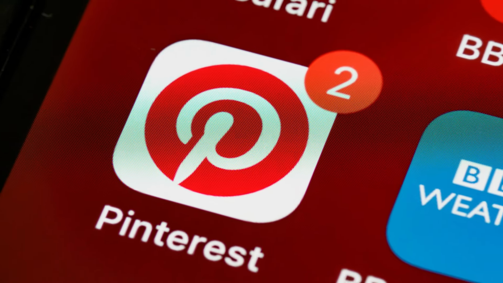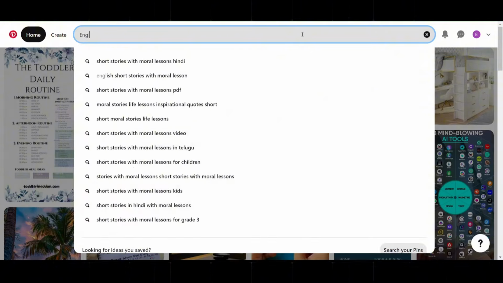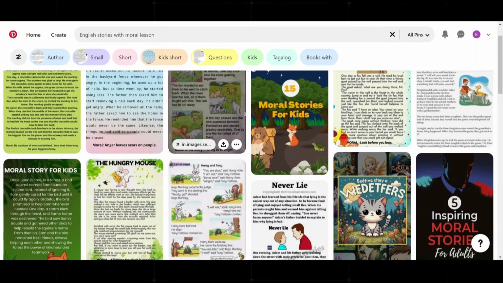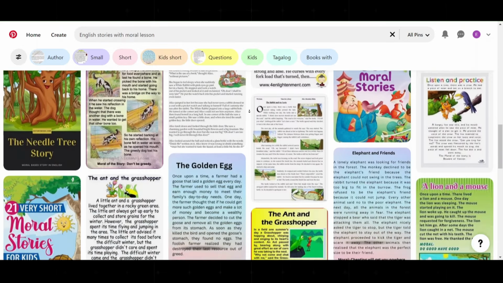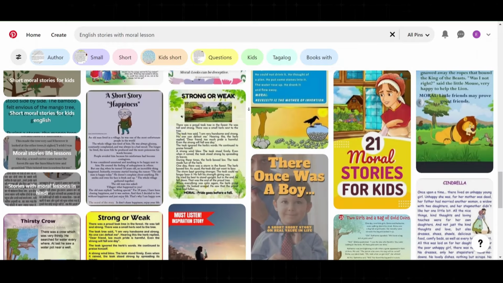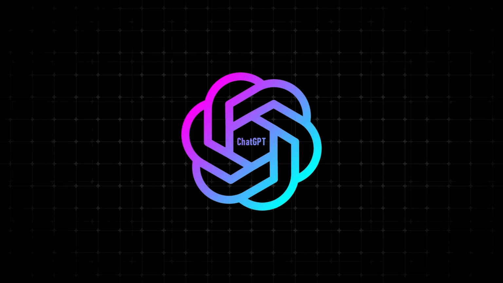And I will show you 2 ways to get good stories. First way is to go to Pinterest and search for short story with moral lesson. Here you can find different kinds of moral stories you can use as inspiration for your video. The second way is to use ChatGPT.